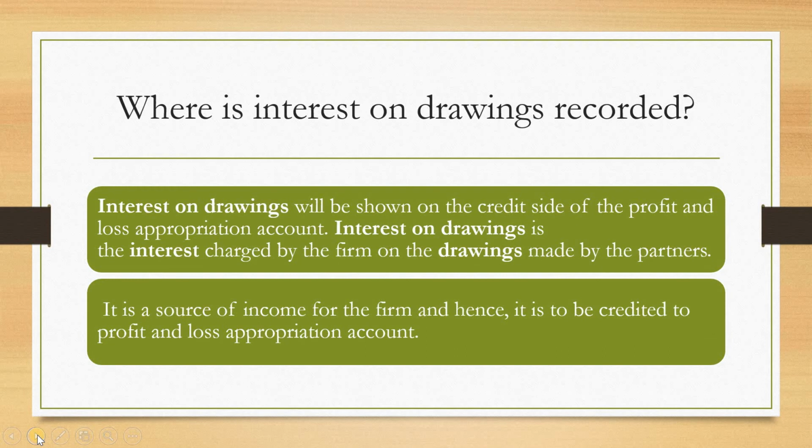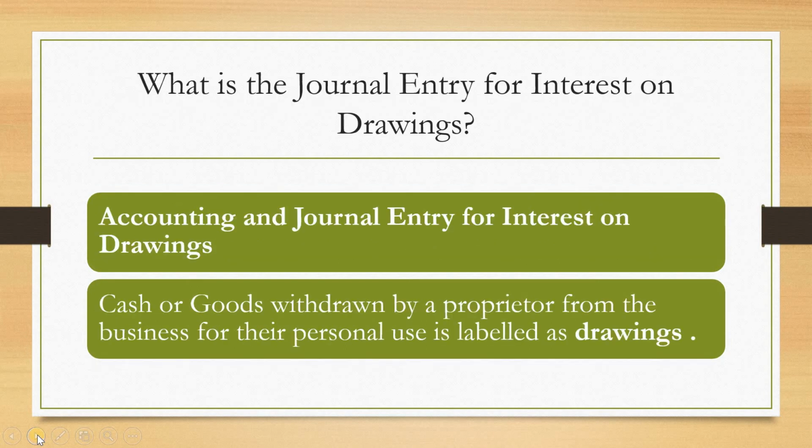So where is interest on drawings recorded? Interest on drawings will be shown on the credit side of profit and loss account. Interest on drawings is the interest charged by the firm on the drawings made by the partners. It is a source of income for the firm and hence it is to be credited to our profit and loss account. So what is the journal entry for interest on drawing?